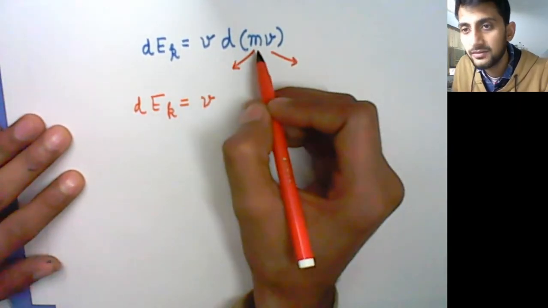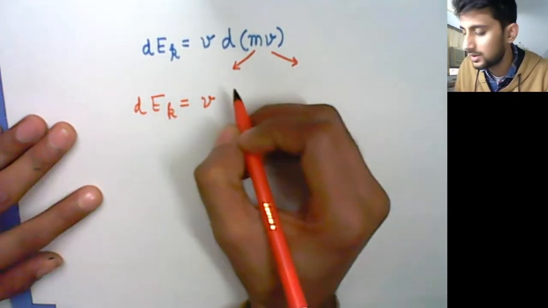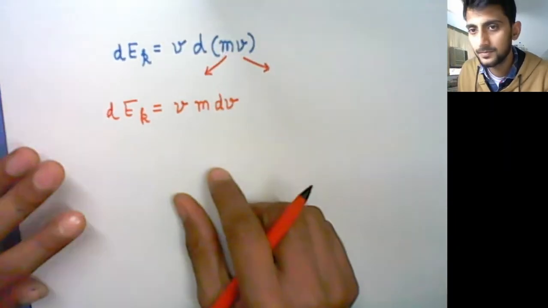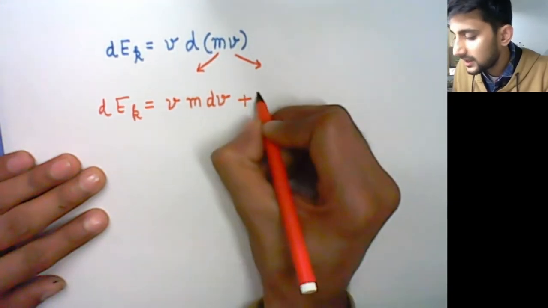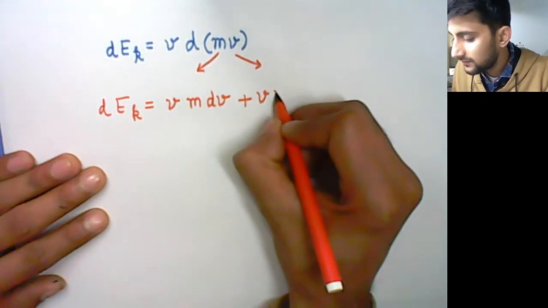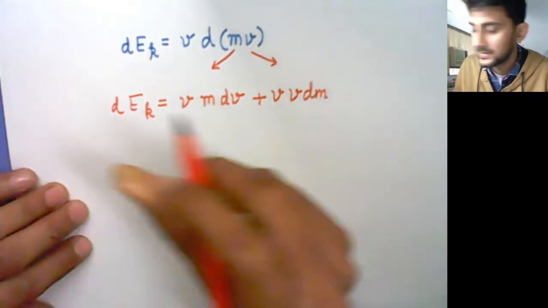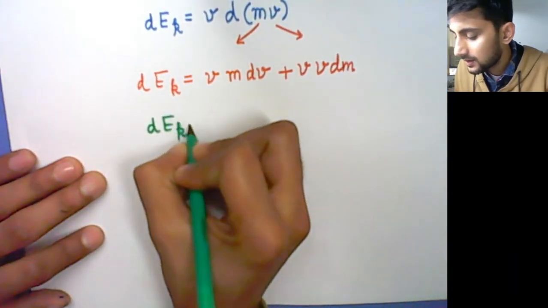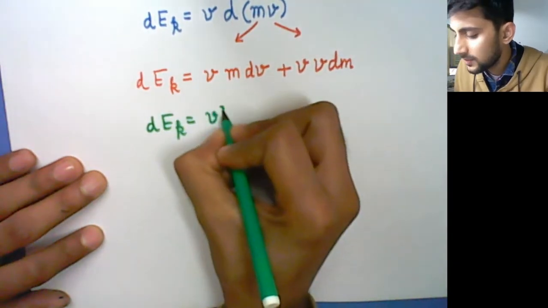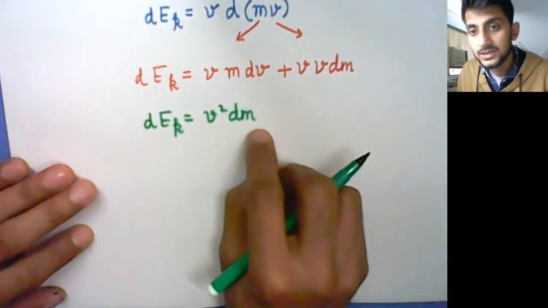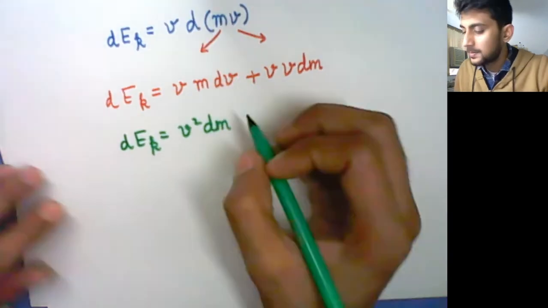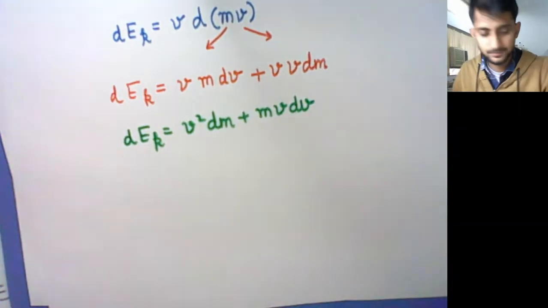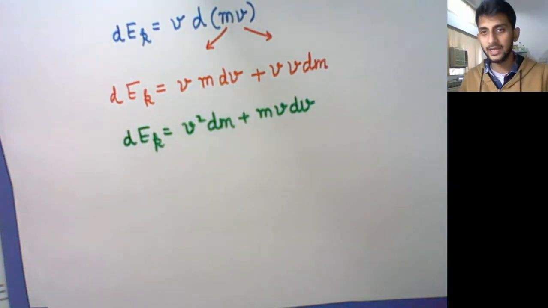Now here we will apply the partial derivative, or product rule. You can keep m constant and take the derivative of v, plus you can keep v constant and take the derivative of m. So in a way, the equation we have got is dEk equals v square dm, if we consider that mass also varies, plus mv dv.